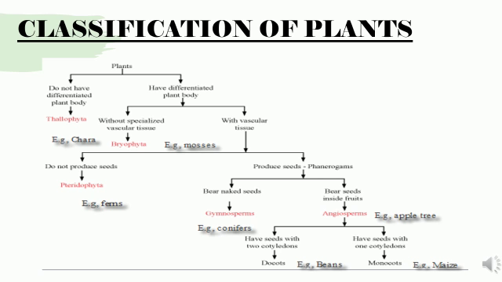This is the overall concept that you will study in detail in further slides under kingdom Plantae. First we will look into the classification Thallophyta. You should know that Thallophyta don't have a differentiated plant body.